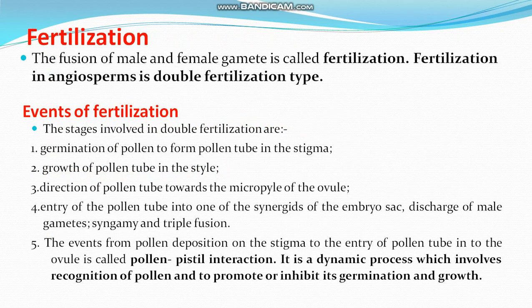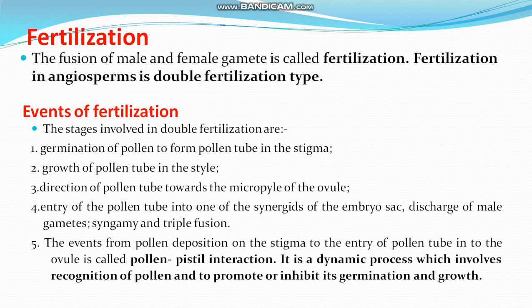Let's now discuss the topic known as fertilization. Pollination is the first important event. Pollination is followed by fertilization. The fusion of male and female gametes is called fertilization. Fertilization in angiosperms is of the double fertilization type. In algae, bryophytes, pteridophytes and gymnosperms, double fertilization is absent. In angiosperms, double fertilization is present. It is a unique character of the angiosperms.